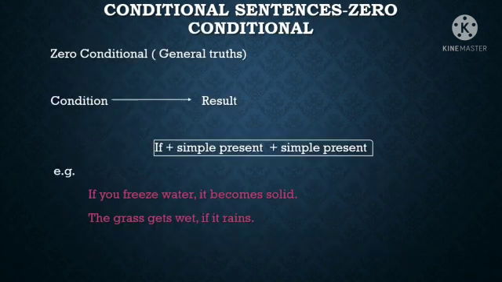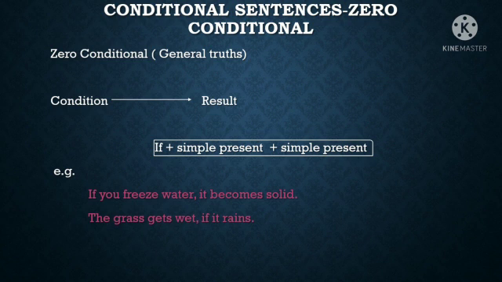Now coming to the conditional sentences. The first one we are going to learn is zero conditional. What is a zero conditional sentence? When we talk about general truths, we use simple present tense in the if clause and simple present tense in the main clause, and this is called a zero conditional sentence. In the if clause, you'll be talking about a condition and in the main clause, you'll be talking about the result. See the examples given below.